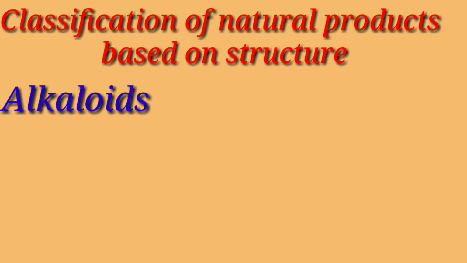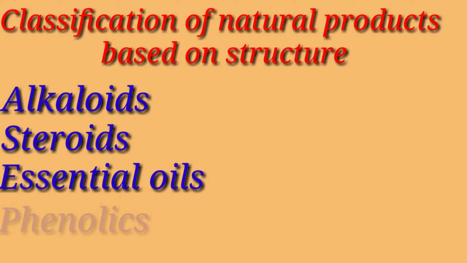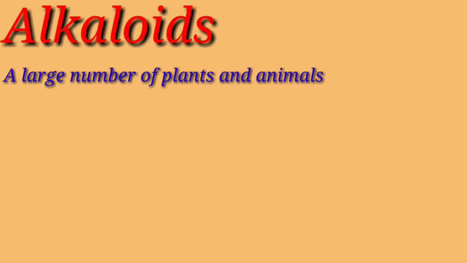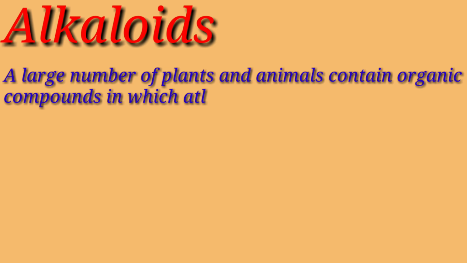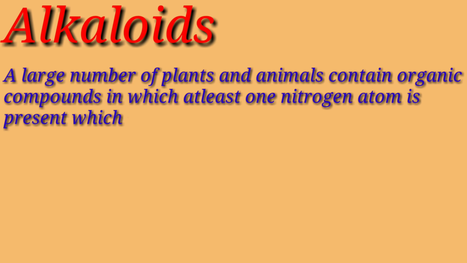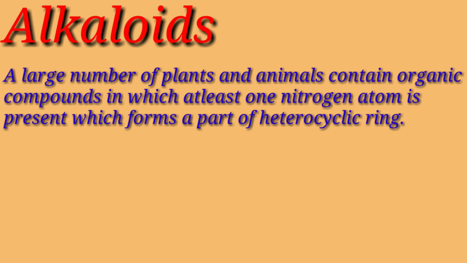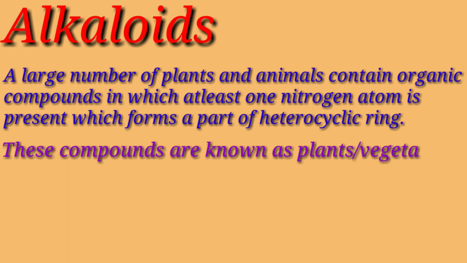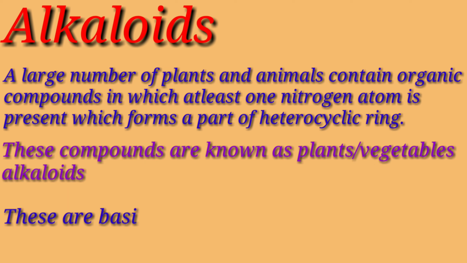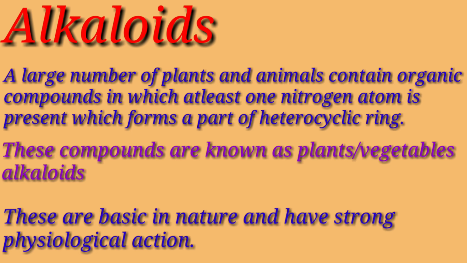Now let's study the classification of natural products based on structure. Based on structure, they are classified into alkaloids, steroids, essential oils and phenolics. So let's start with the first one, that is alkaloids. A large number of plants contain organic compounds in which at least one nitrogen atom is present, which forms a part of a heterocyclic ring. These compounds are known as plant or vegetable alkaloids. They are basic in nature and have strong physiological action.